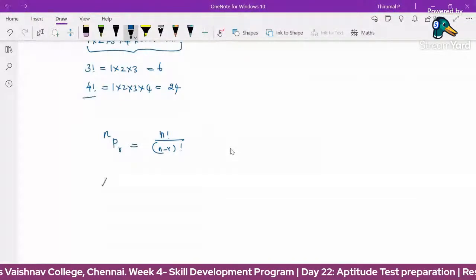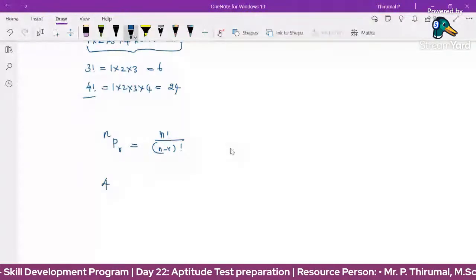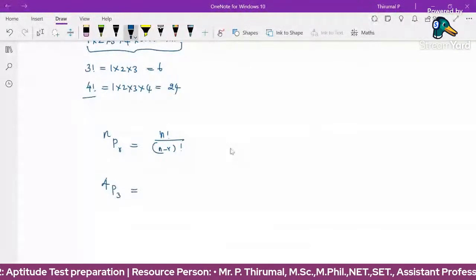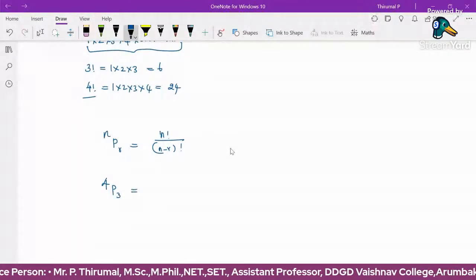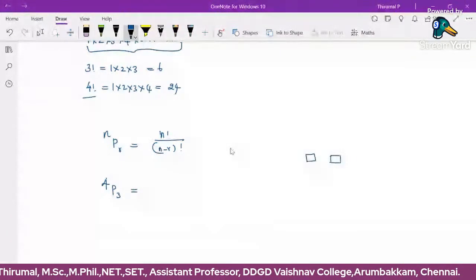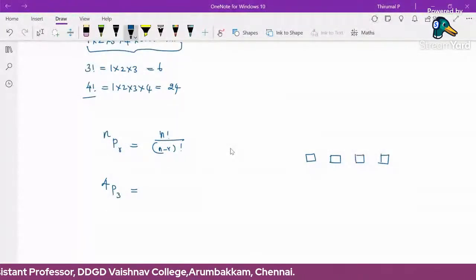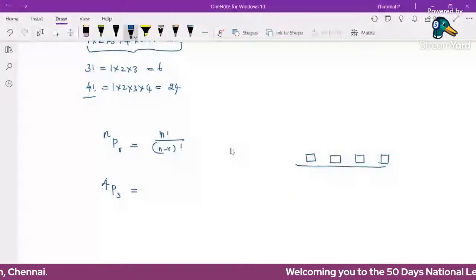Suppose there are 4 objects: 1, 2, 3, 4. We are going to choose 3 objects from the 4. How many possible ways can we choose and arrange the 3 objects from the 4 objects? This is 4P3.